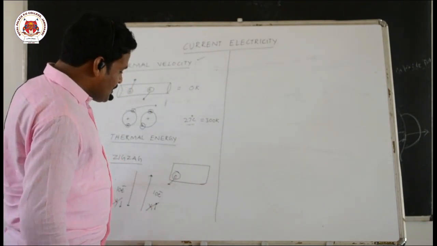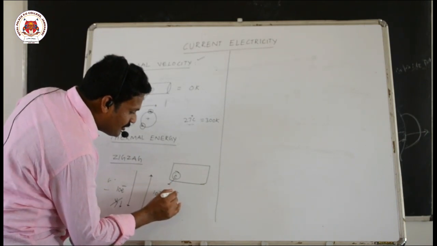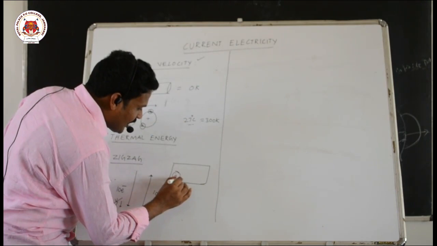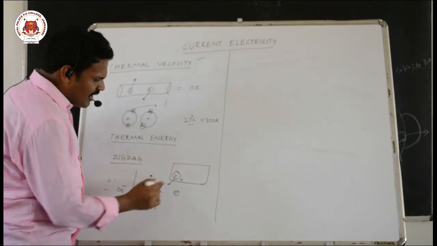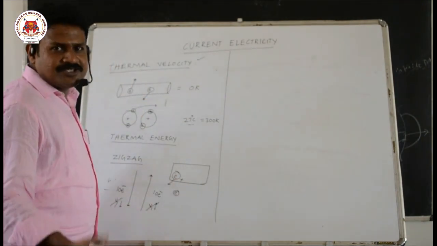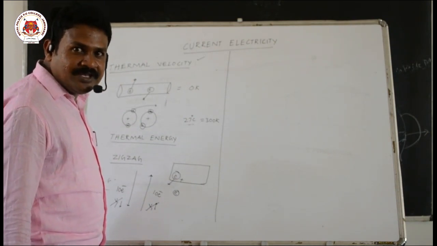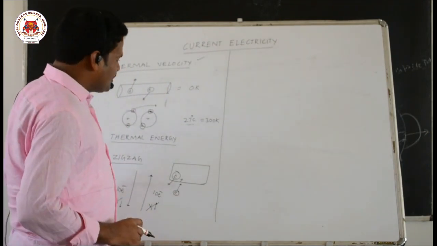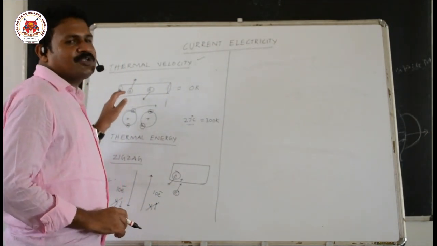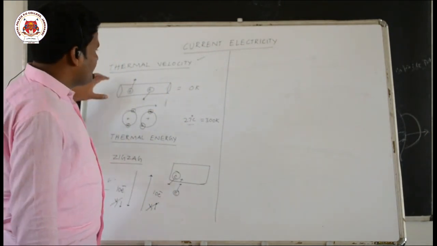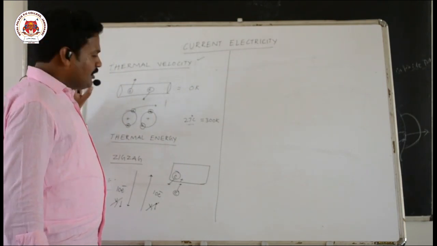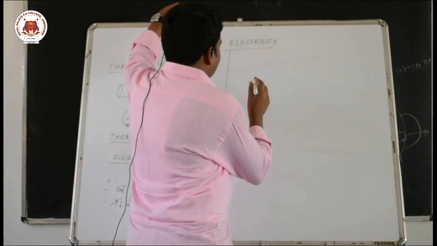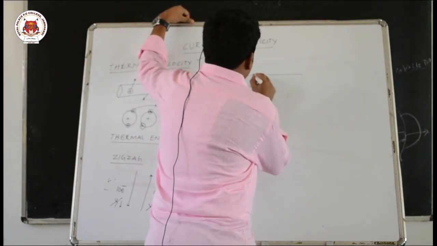The reason is, once that electron leaves, what happens? The atom in the conductor will get a positive charge, and as the Coulomb force is very large, the electron will get attracted back towards the conductor, and that's why the conductor will always be in a neutral state. So what is the charge of a conductor? It will be neutral.